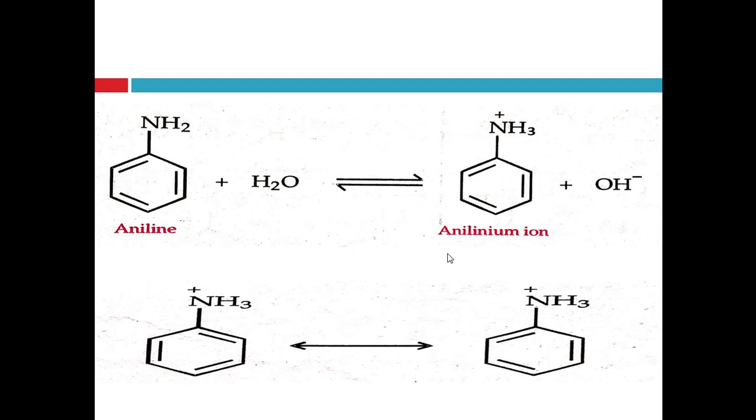When we compare the stability of two compounds, then the compound prefers to be in the more stable form, right? So when we compare the stability of aniline and anilinium ion, aniline is the more stable form, so the compound prefers to be in the more stable form, that is aniline, right? So it has less tendency to form anilinium ion, and thus aniline is a weaker base as compared to ammonia and aliphatic amines.